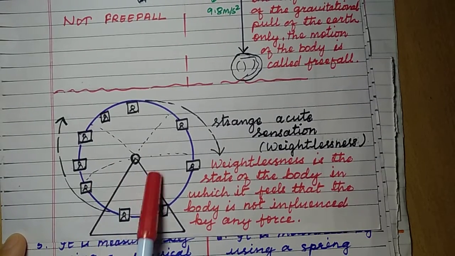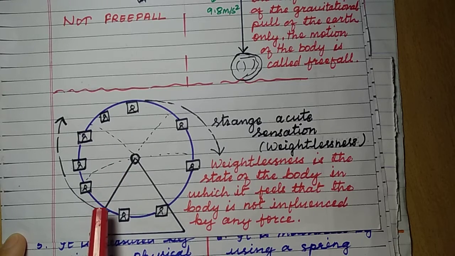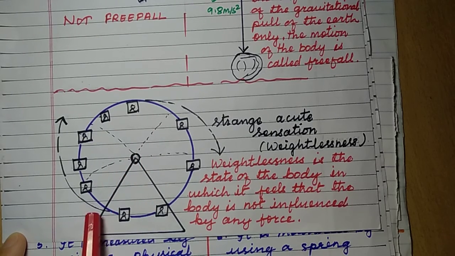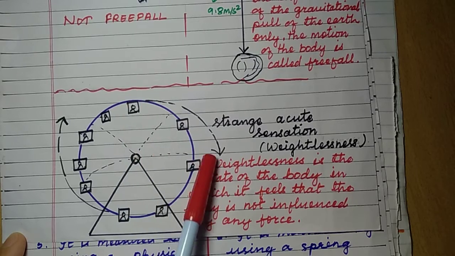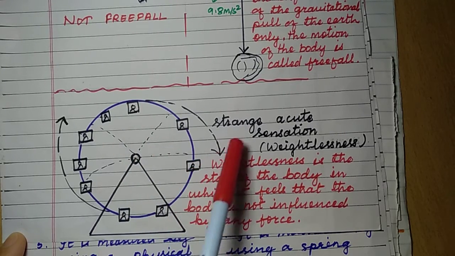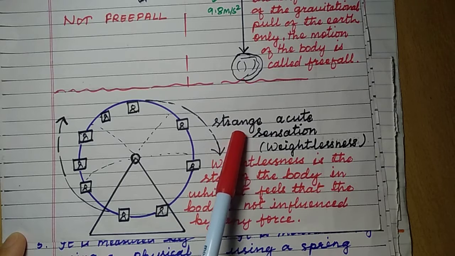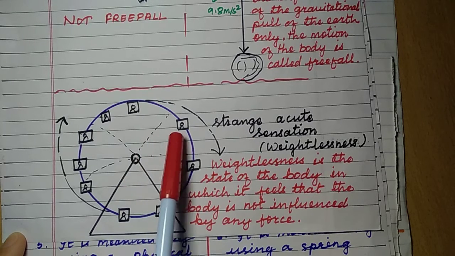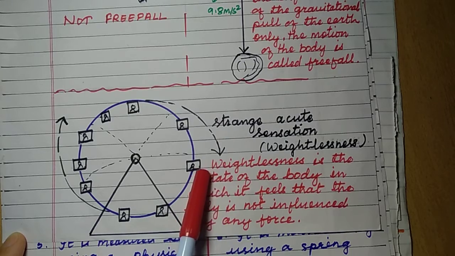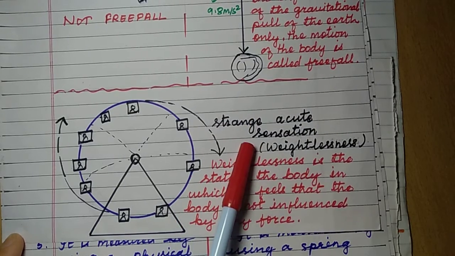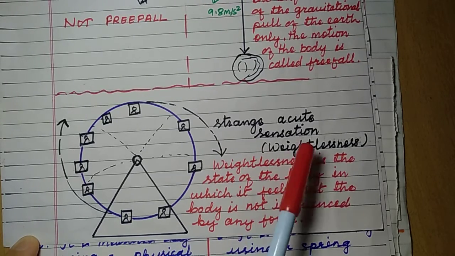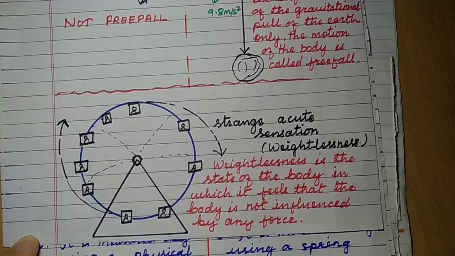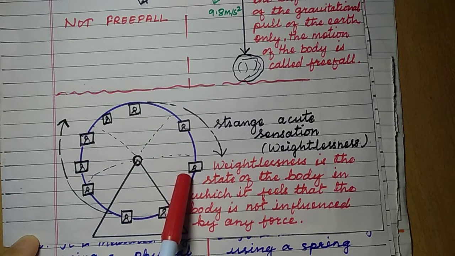Now this is the picture of a rotating Ferris wheel. You must have taken a ride on this, right? So you see, when you are going up, you feel very good, but after reaching this point and falling down, you feel a very strange acute sensation in the body. You have seen people shouting, screaming while falling down. At this time a strange acute sensation happens in the body, and that is actually weightlessness. We do not feel the weight of our own body in free fall condition, right?